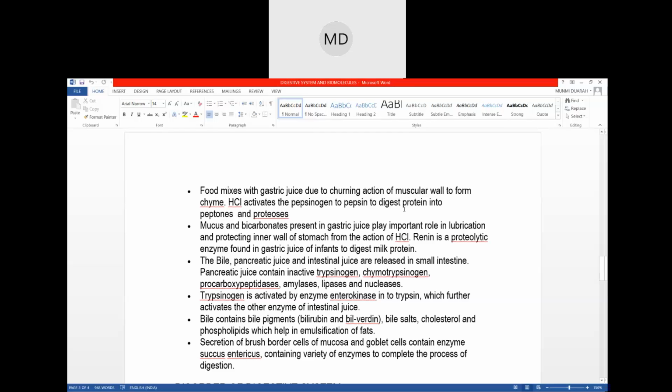You just need to remember that the first step of digestion happens in the mouth, right? The salivary amylase and lysozyme will act on the food. Then the food will pass from the mouth through the pharynx, then the esophagus, and then the stomach. In the stomach, HCl and pepsinogen play a very important role, and the protein part of the food is digested. Just remembering this much is enough.